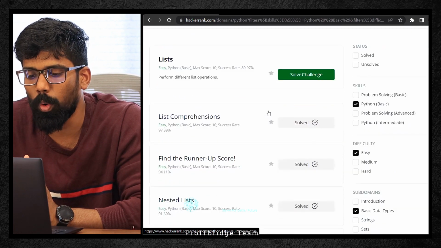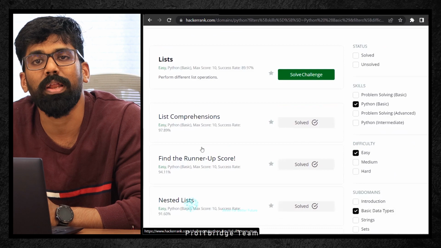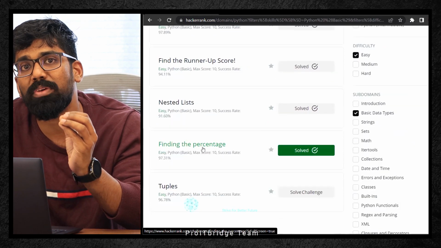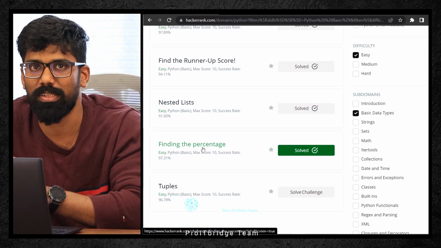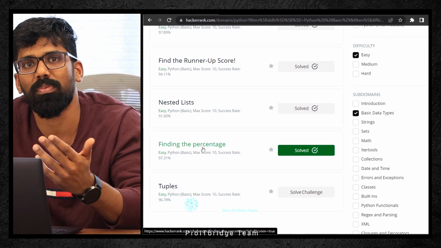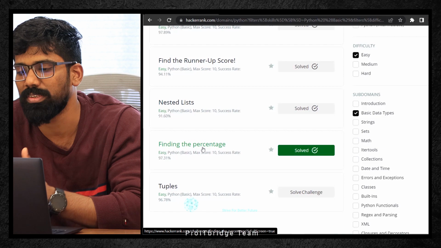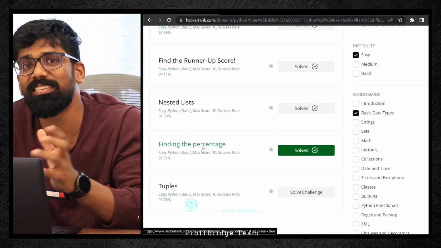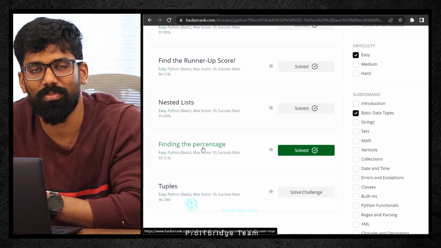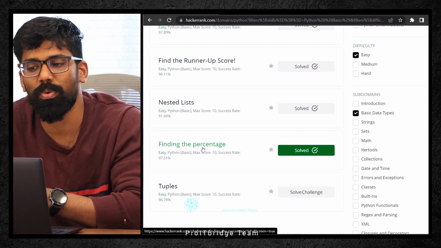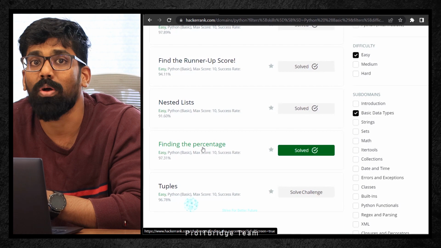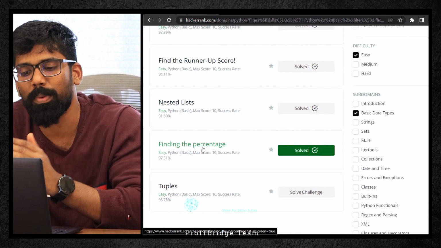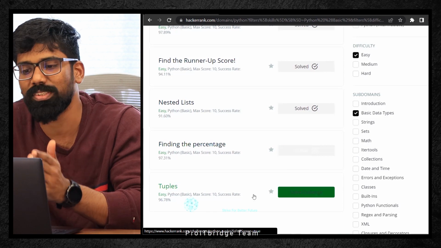But in this video, I hope you have understood how exactly this finding the percentage works. So here we got to know what is the importance of this print formatting function with 2 decimals, or if you want to increase the number of decimals, you can just keep it. How to keep it? I think I've explained it. And also how to write a logic with keys and dictionary format. That's something a new learning for us. I hope this video helped you and made you to understand how this logical programming works for this particular problem statements. Let's continue in the upcoming videos solving other challenges in this HackerRank.